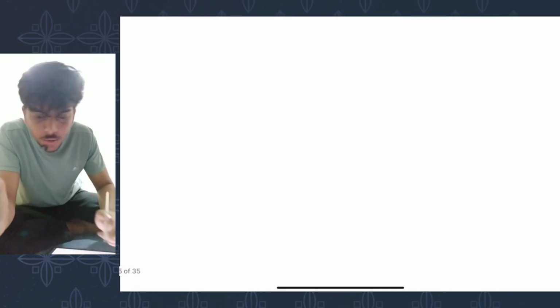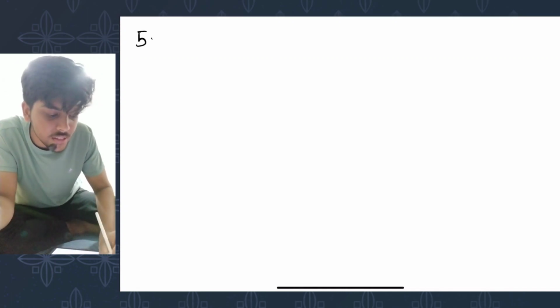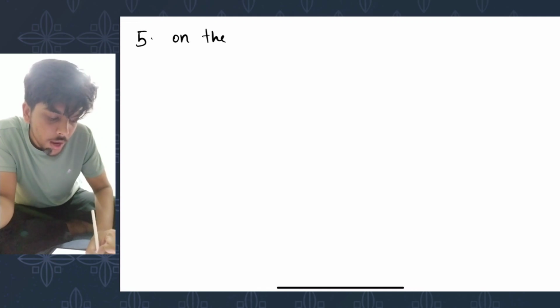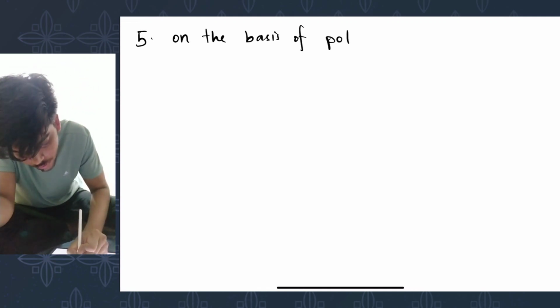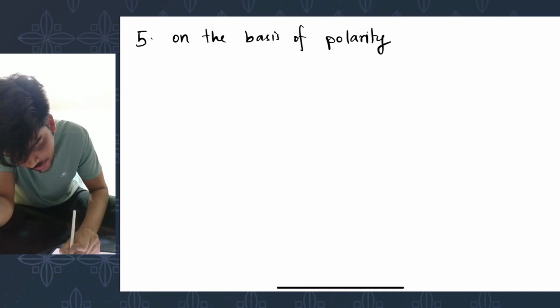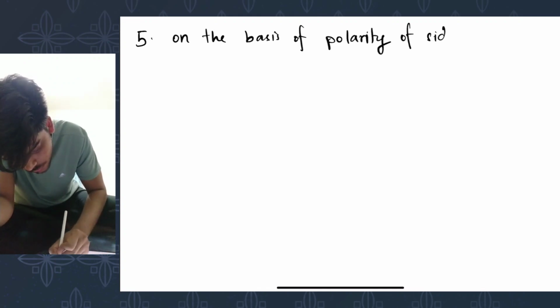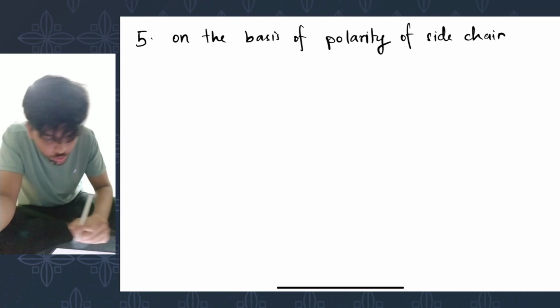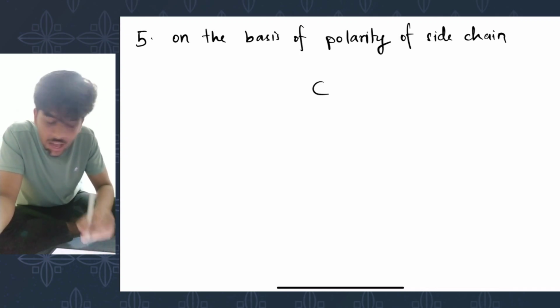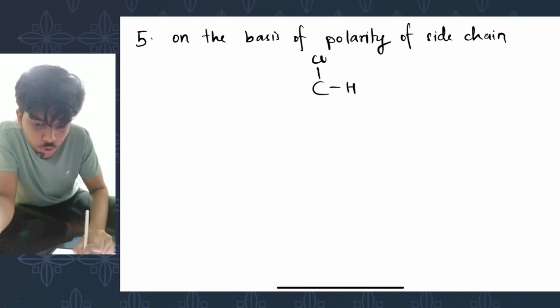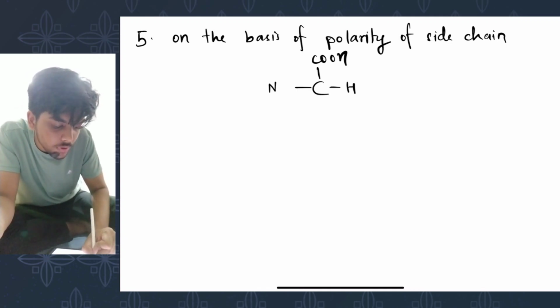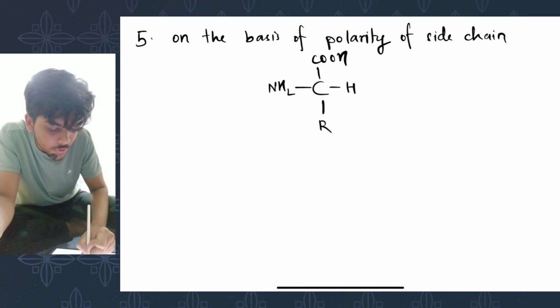Finally, this is the final basis of classification, and that is on the basis of polarity of side chain. So here's your amino acid, the carbon of the amino acid, which is connected with hydrogen, carboxylic group, amino group, and then there's your side chain.